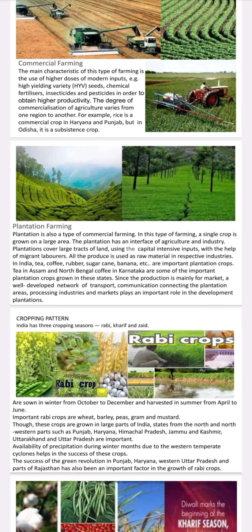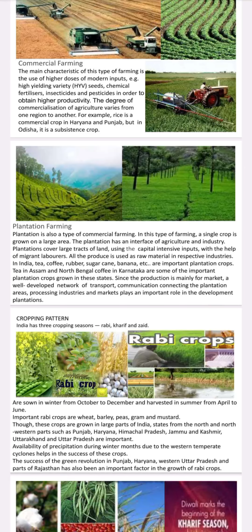In India, the cropping pattern has several types. Among that, India has three main cropping seasons: Rabi, Kharif, and Zaid. Crops sown in winter from October to December and harvested in summer from April to June are called Rabi crops. Important Rabi crops are wheat, barley, peas, gram and mustard.